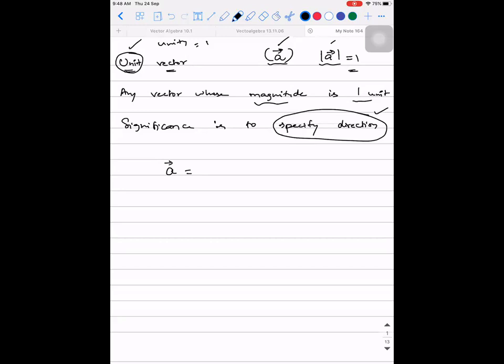A vector is some quantity which has magnitude and direction. That is the definition. But how will we convert the same thing into a mathematical expression is the question. I told you the symbol used for magnitude is this, right? So magnitude of a vector into, the question is, how do I write this direction?